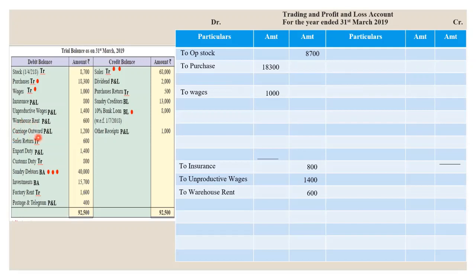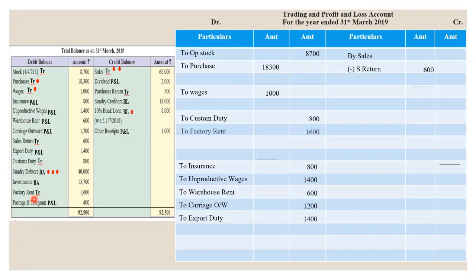Next, carriage outward 1,200. If there were carriage inward, then it would be recorded in the trading account. Outward means related to sales. We have sales return, we will record it in the trading account. Okay, if you feel the video is going really fast, you can pause the video and see the postings. Then next is export duty, customs duty. All these points we have already discussed in our previous videos. If you have not seen those videos, please first watch them, then come to this video.